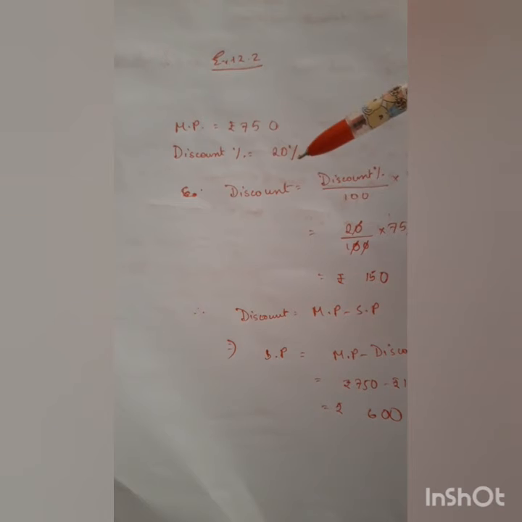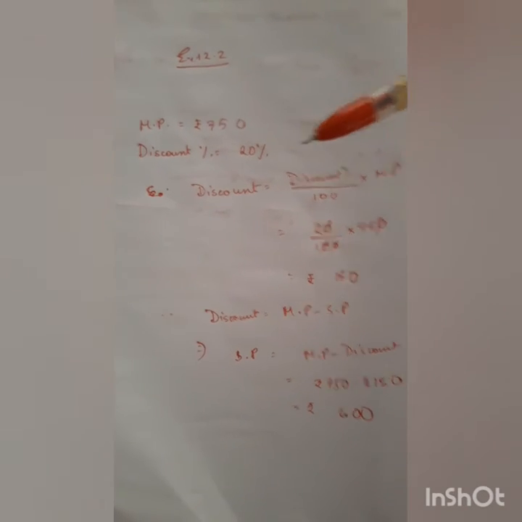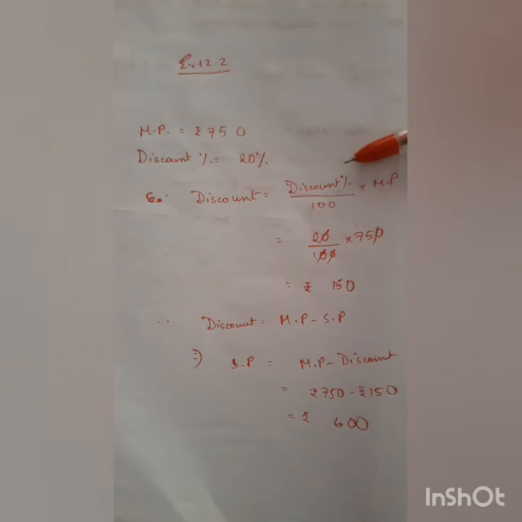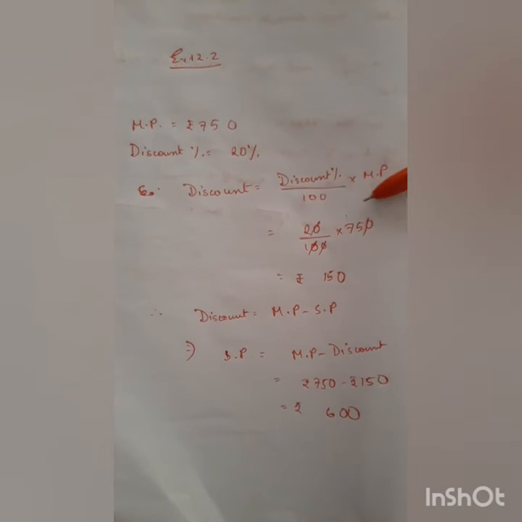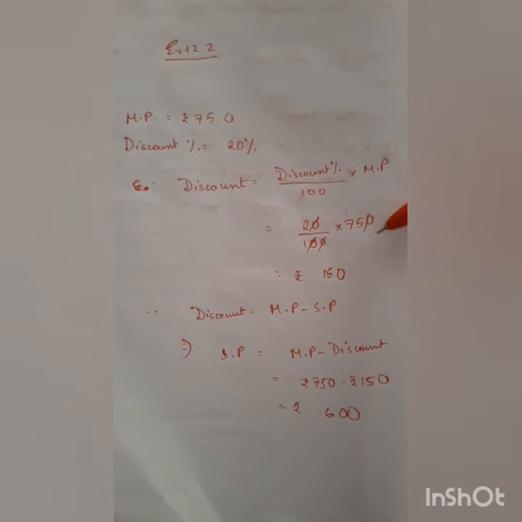I have done a simple sum from exercise 12.2. The marked price is given as rupees 750. The discount percentage is given as 20%. You have to find the selling price of the article. First, from these two I find the discount. Discount equals discount percent by 100 into MP, which equals 20 by 100 into 750.